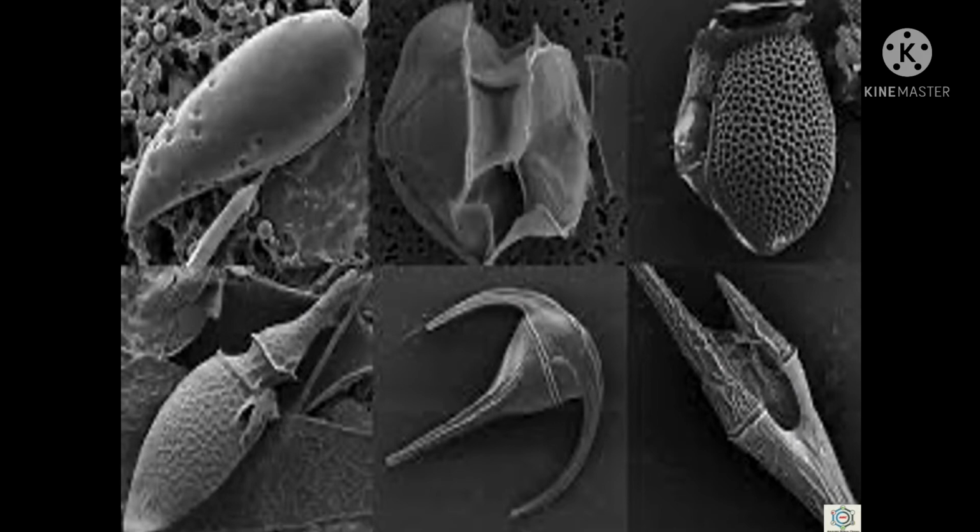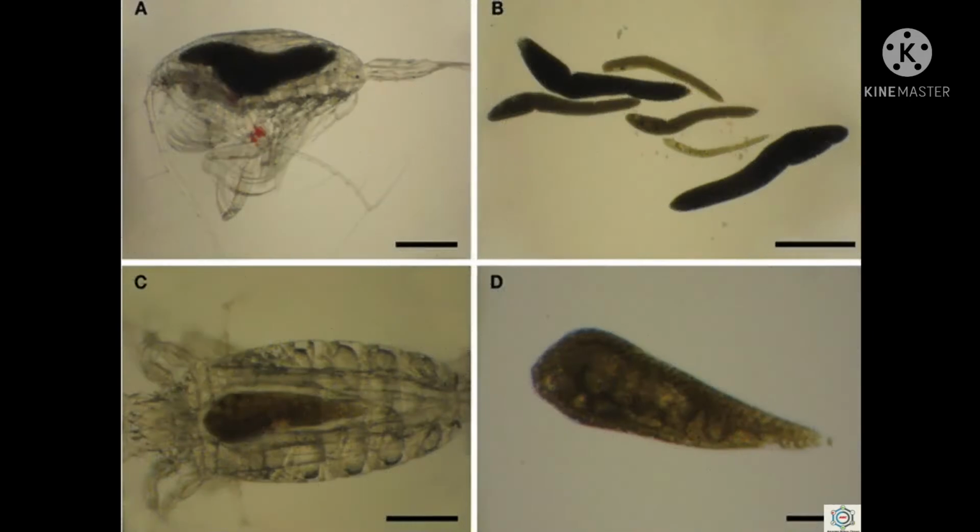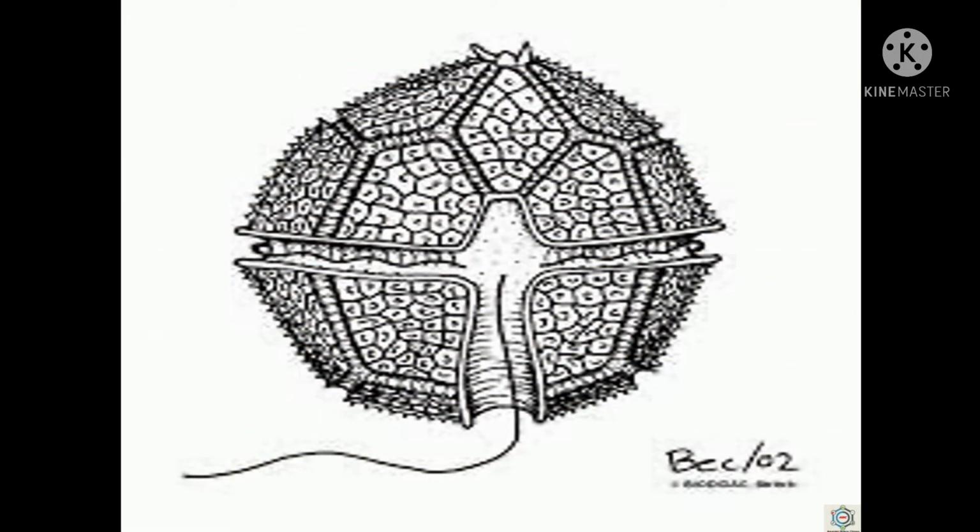Nutrition of dinoflagellates is mainly holophytic or photosynthetic. However, some forms are saprobic, parasitic, symbiotic or holozoic. For example, the colorless Blastodinium is a parasite on animals. Some dinoflagellates, such as Gonyaulax, when they grow in large numbers, release toxins into the water.